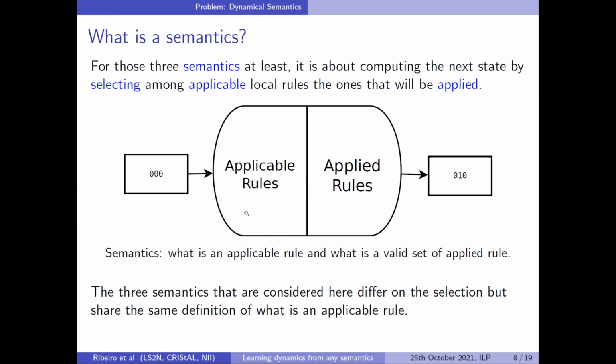So first, what is a semantics? For these three semantics, at least the ones I just showed, it's just about computing the next state by selecting which rules will actually be applied. It's as if your black box system is actually composed of two parts. You have the rules of the system, like in chess, where you have the rules for each piece, and you have the rules of the semantics, a kind of meta rule: you cannot move more than one piece at a time, this kind of thing. So the idea is that if we are able to learn the blue part, then we are independent of the red part, and it's a win.